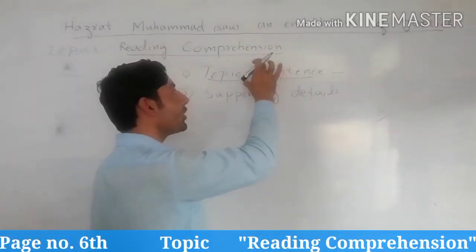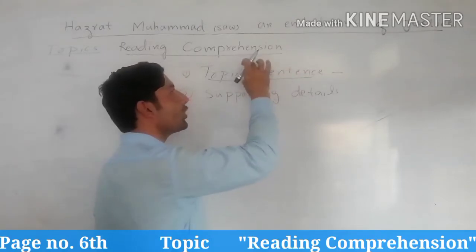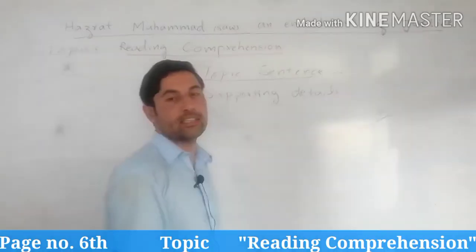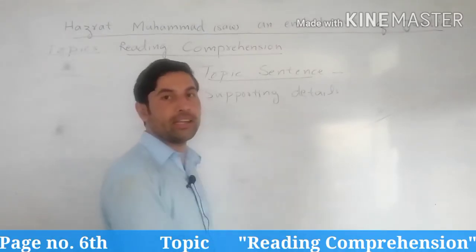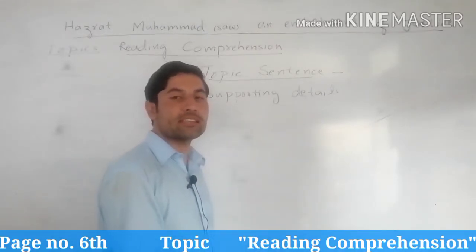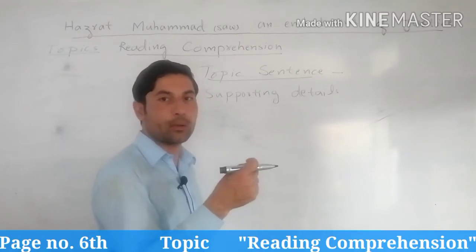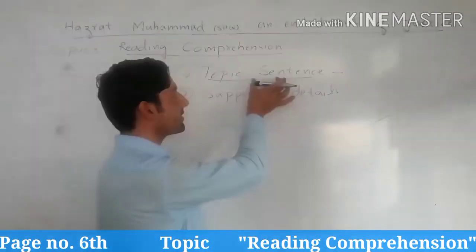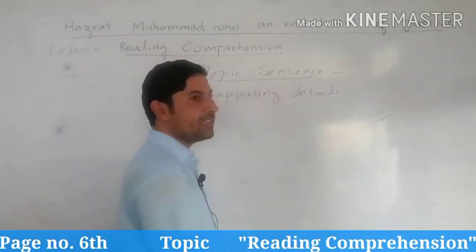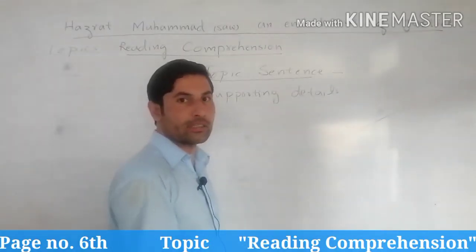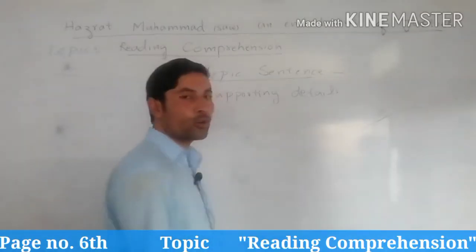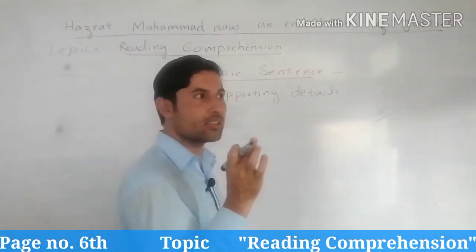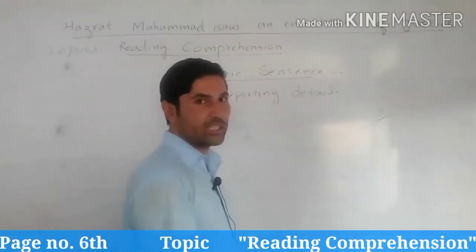After the one topic which has been discussed in the topic sentence, the rest are called the supporting details for the same idea. Why? Because we discuss a single idea in a paragraph, right? And that idea is given in the topic sentence. After that, the supporting details support the rest of the things. So whenever you start a passage, first of all you will concentrate on the topic sentence. After that you will give the supporting details.